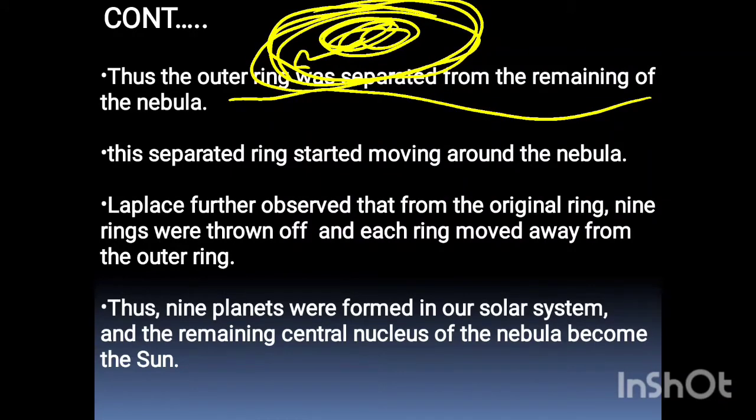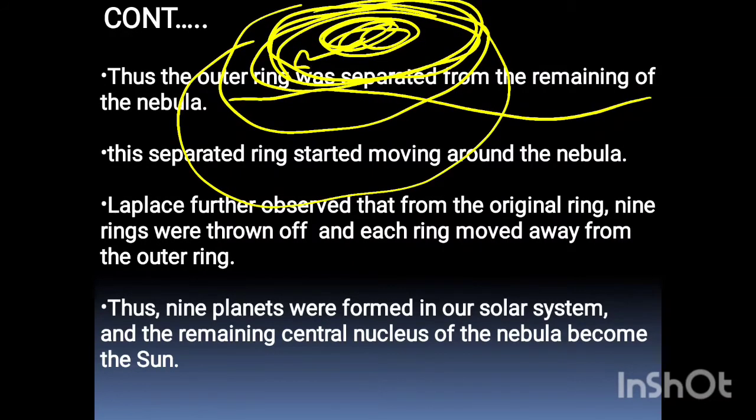And then Laplace further observed that 9 rings were thrown off from the original nebula, and the 9 planets of our solar system formed from these 9 rings, and the remaining new central nucleus was the Sun. That was all of Laplace's explanation of the nebular hypothesis.